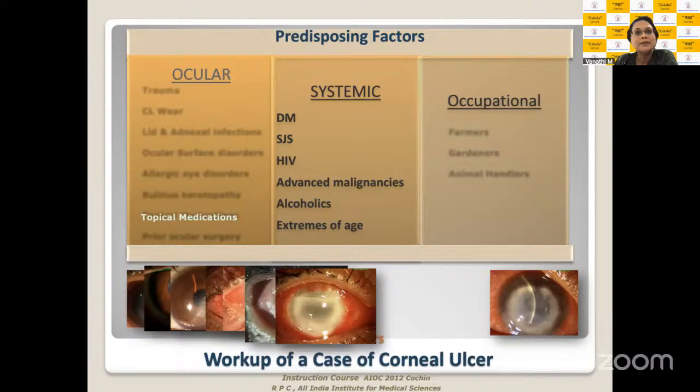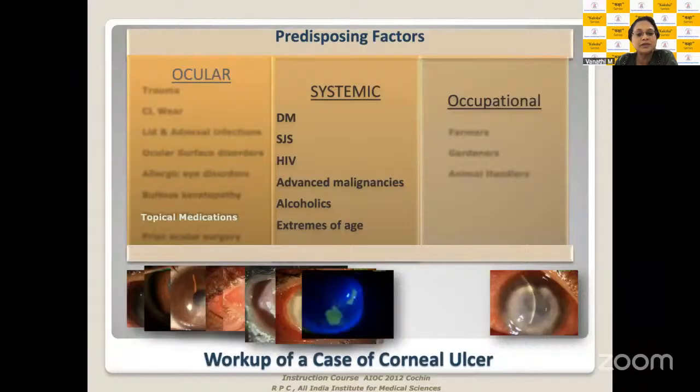Topical medications, as I already briefed you, those on chronic topical therapy with steroids, anti-glaucoma medications, these are all surfaces at particular risk for infections here. Many prior ocular surgeries can have wound infections and that can spread and cause a dire infection affecting the cornea and the deeper tissues of the eye. So that is in a nutshell. It's not a very exhaustive list, but by and large, it contains all the important risk factors which can lead to the occurrence of keratitis.